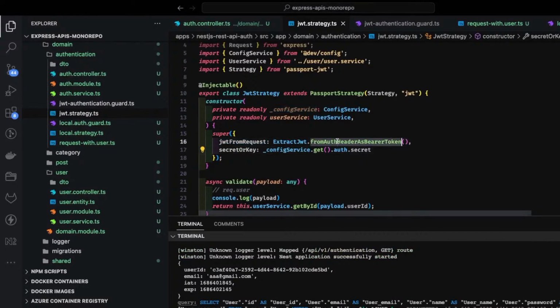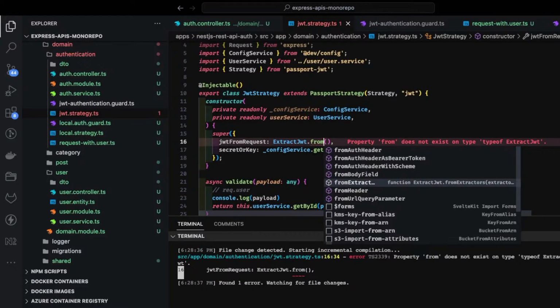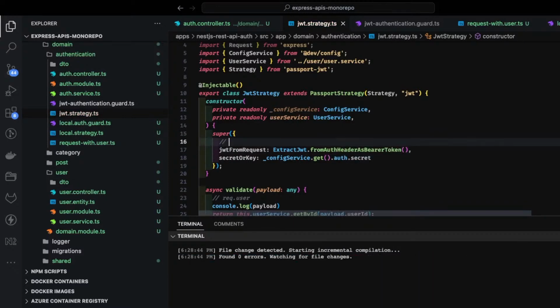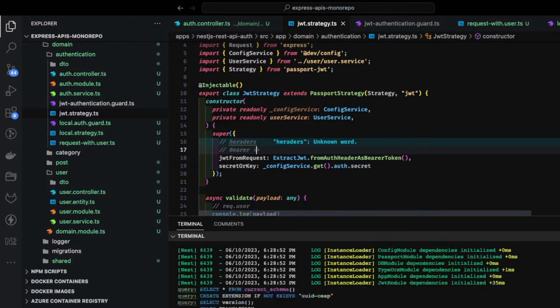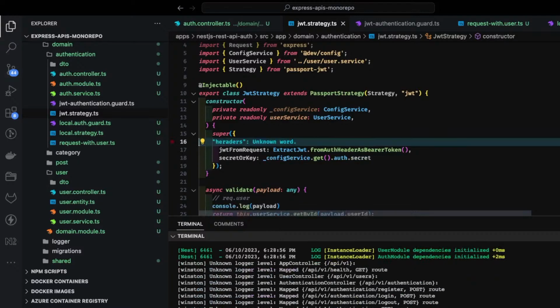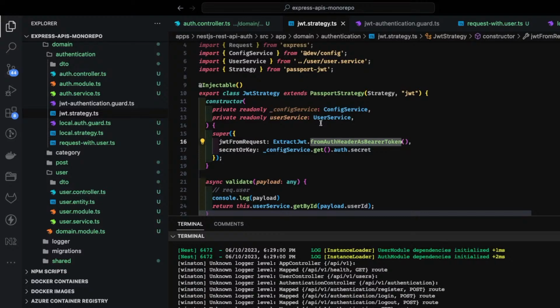Okay, so here there are many methods. From extractor means you need to write your own utility method. And from auth header as a bearer means you are passing the authorization header, something like this. First of all, you are passing this inside the headers, and it looks like this: bearer and your token. This is what you are passing inside an authorization header. So you can directly get it using this method, or you write your own utility methods to extract the token coming inside a request.cookies and all.